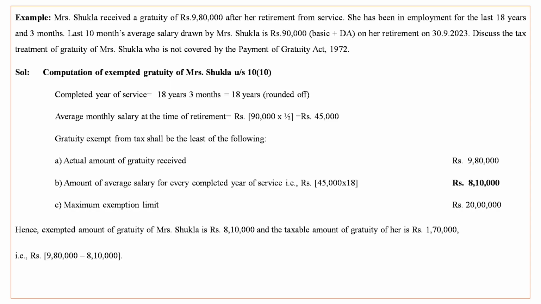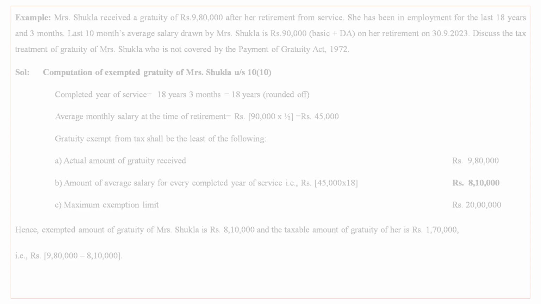Last 10 months salary of Mrs. Shukla is rupees 90,000. So the amount of taxable gratuity and exempt gratuity will be as follows. Under section 10(10), completed years of service 18 years 3 months means 18 years rounded off. Average monthly salary is 90,000 divided by 2, which is equal to 45,000. The least of the following will be exempt: amount of gratuity received 9,80,000, average salary for every completed year of service 45,000 into 18, that is 8,10,000, and maximum specified amount of exemption 20 lakh. So Mrs. Shukla is to get exempted gratuity of rupees 8,10,000 and the rest 1,70,000 will be taxable.